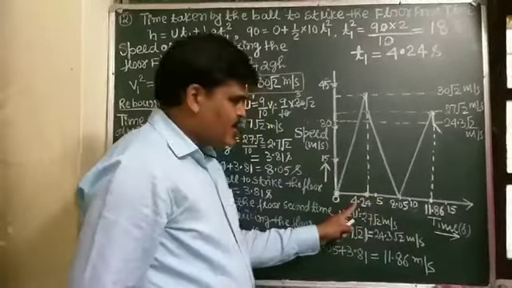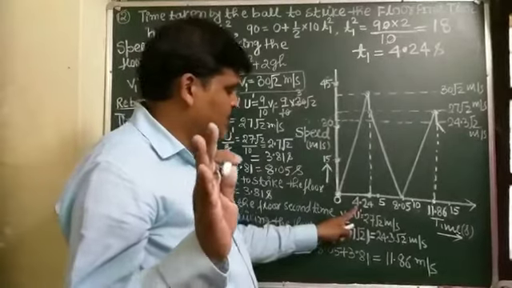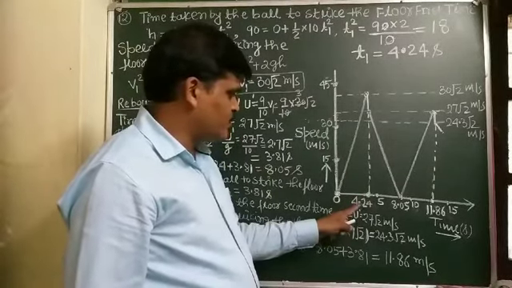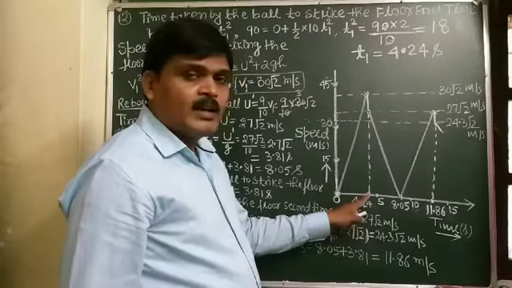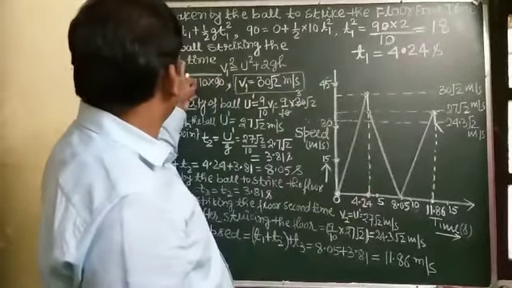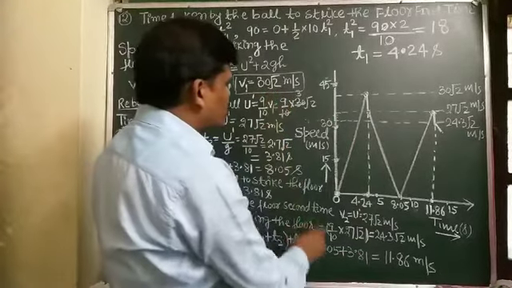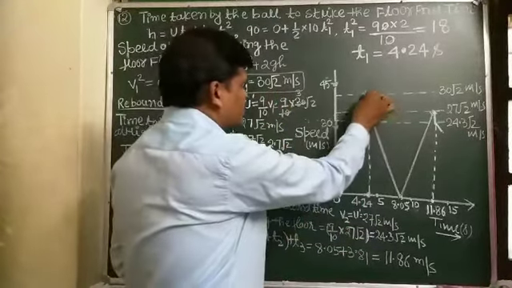At 4.24 seconds, the speed of the ball striking the floor the first time is 30 root 2. So student, we have shown here 30 root 2.